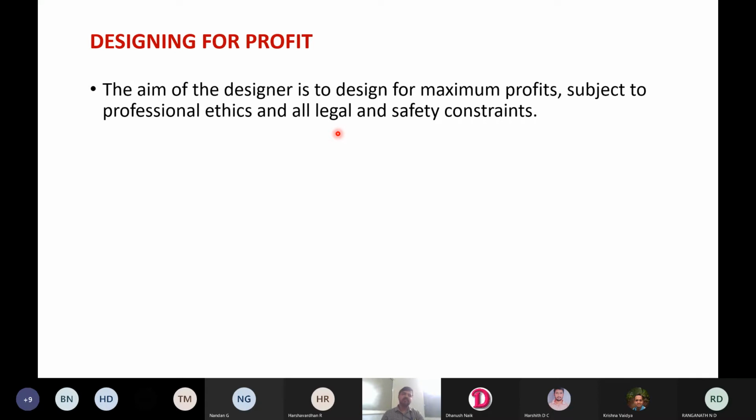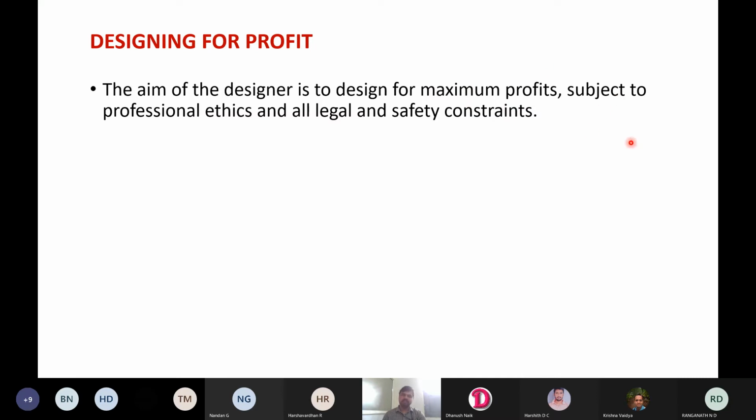Okay, that's why even though you may have a very innovative idea, again you have to look into economic aspects of your design concept, whether one who is going to invest on your design concept is able to earn profit or not. If he is not able to earn profit, you don't get an investor. The aim of the designer is to design for maximum profits, subject to professional ethics and all legal and safety constraints. Okay, so again you cannot only rely on profit, or you cannot only consider making money.